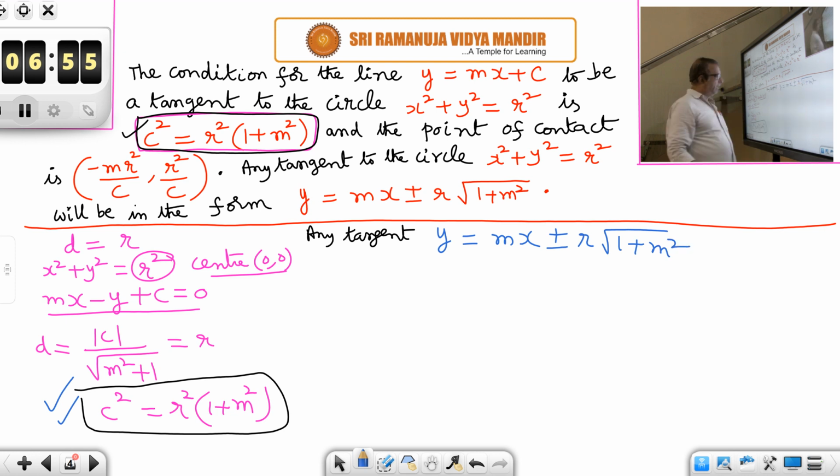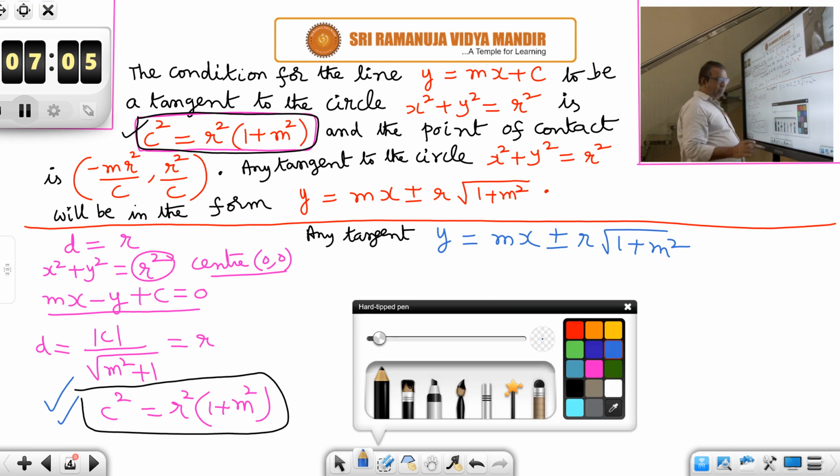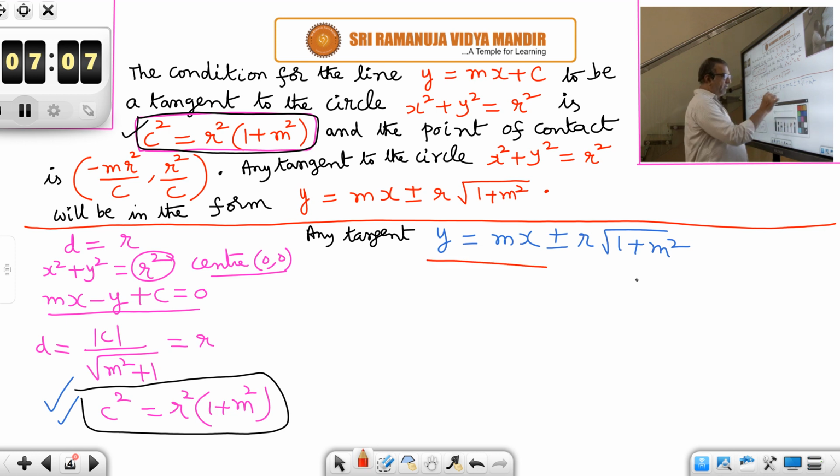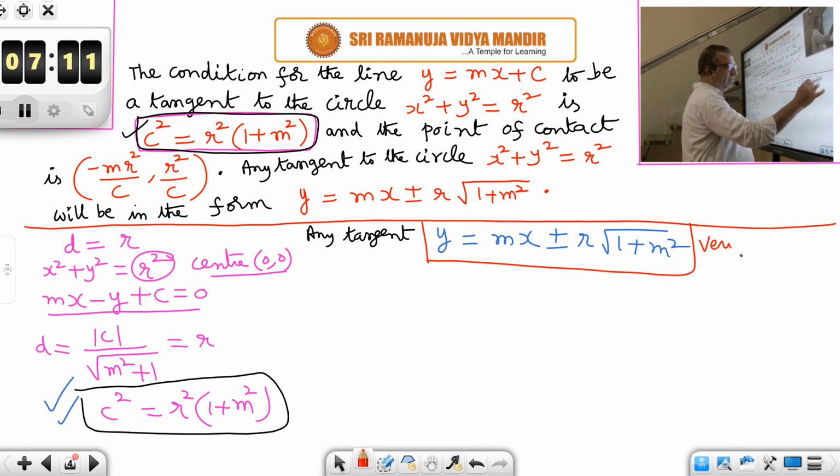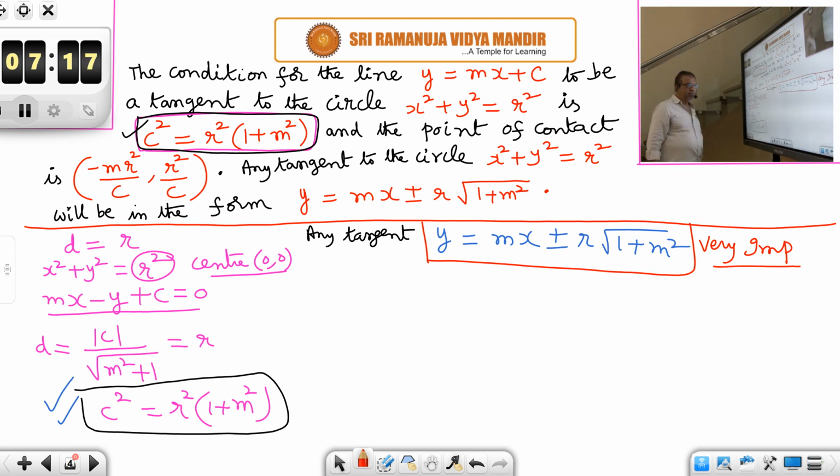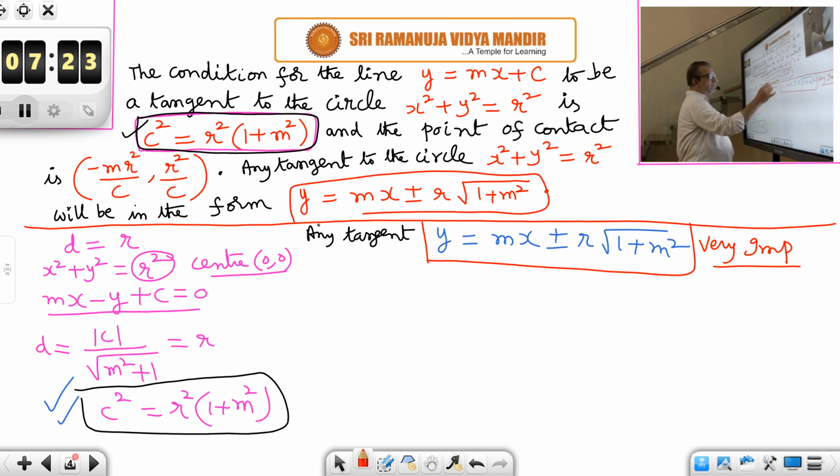So, to the baby circle, x square plus y square is equal to r square, any tangent will be in the form y is equal to mx plus or minus r into root of 1 plus m square. This formula is very, very important. Any tangent to the baby circle can be taken in the form y is equal to mx plus or minus r into root of 1 plus m square. So, that part also we have proved here.